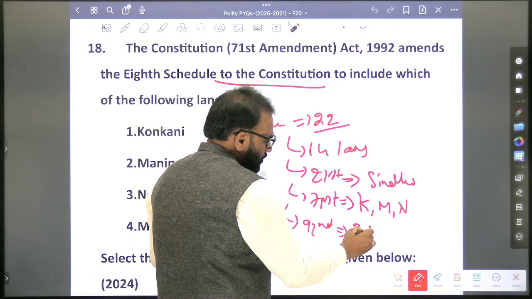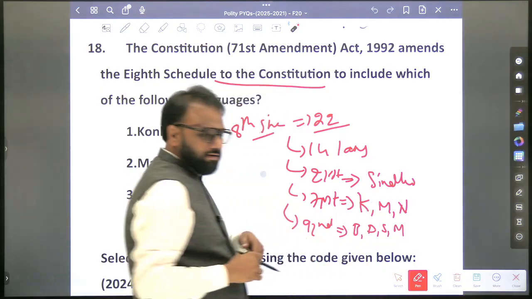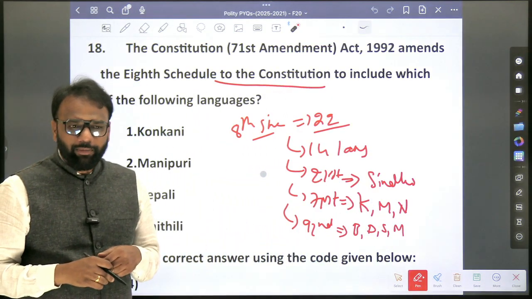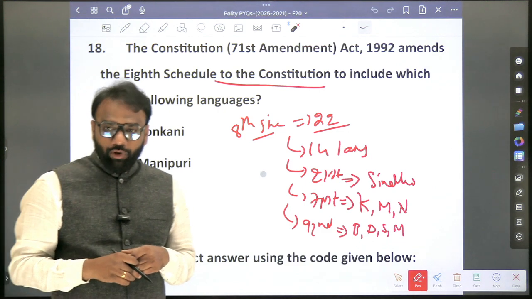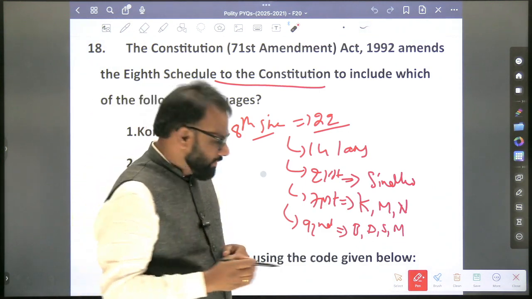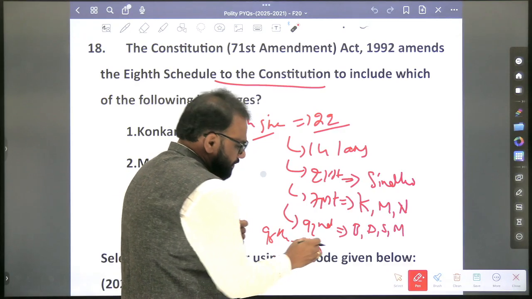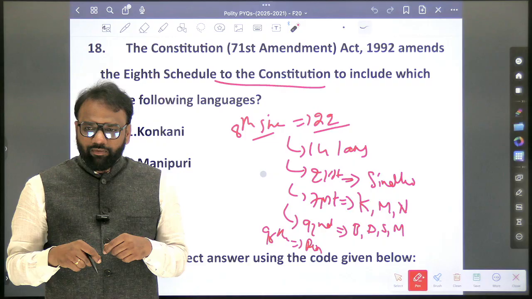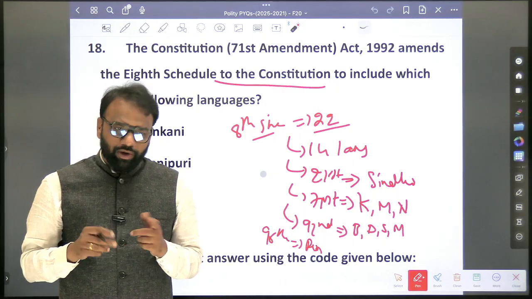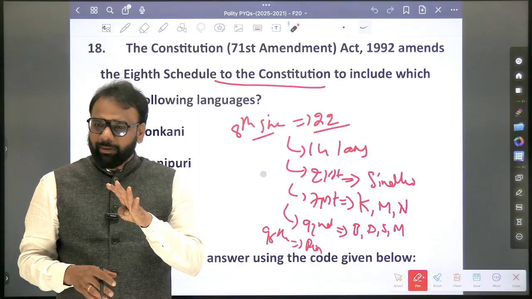Bodo, Dogri, Santali, Maithili. Next, how many amendments? 96th amendment, renaming of Odia. Previously what was the name? Oriya. So again, this is also important. How many amendments have taken place? 4 amendments have taken place.